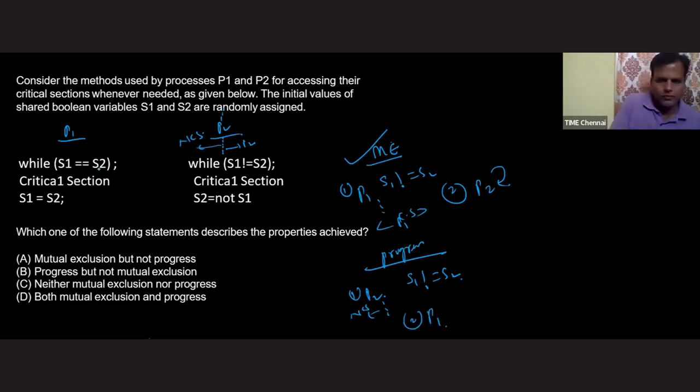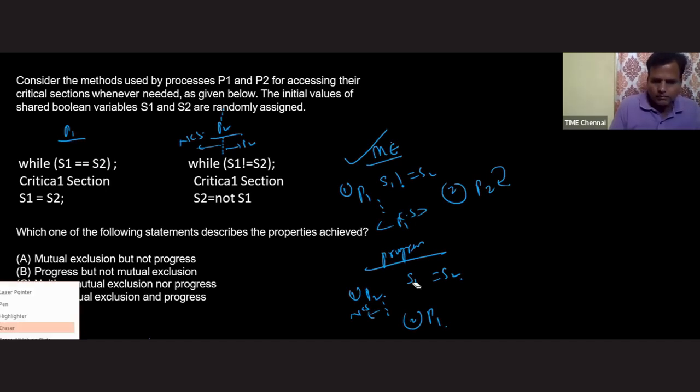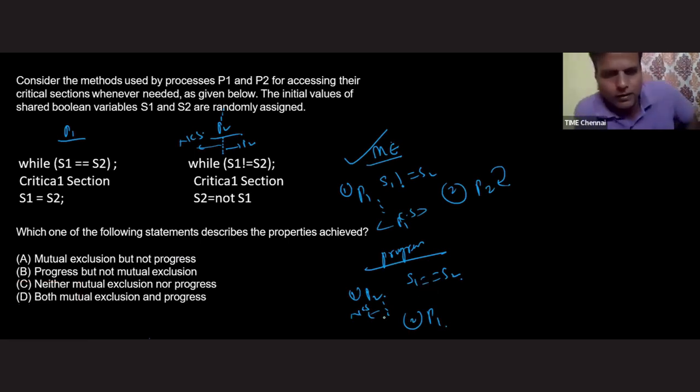Sorry, I need to take this actually. That is a counter example to prove this progress. Okay, fine. Let's see. Process P1 is checking with this condition. What will happen? If S1 is equal to S2, the answer is yes, true.